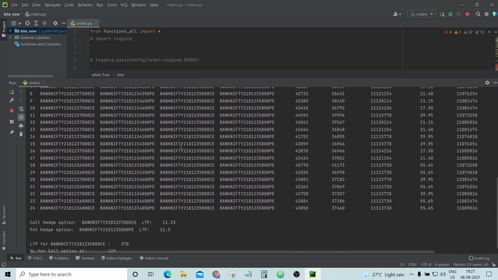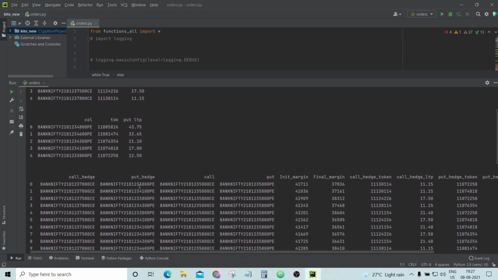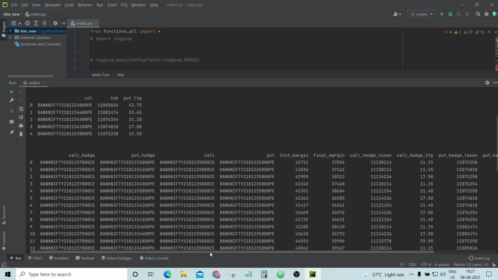Then it will show the different call hedges that I can apply along with their price, and the put hedges that I can apply along with the last traded price. Also, it will show me this very good data frame, which has all the possibilities of call and put hedges that I can apply with the at the money straddle.